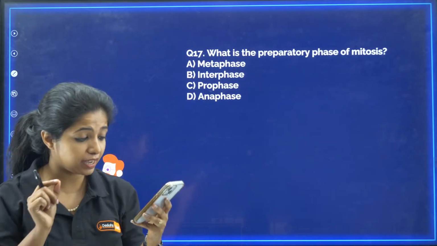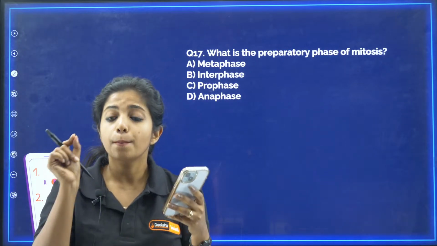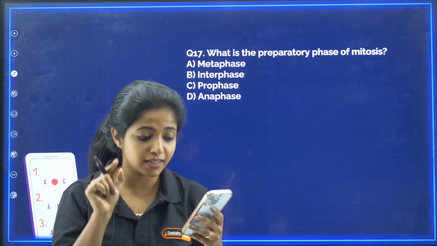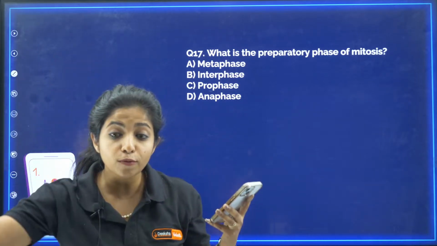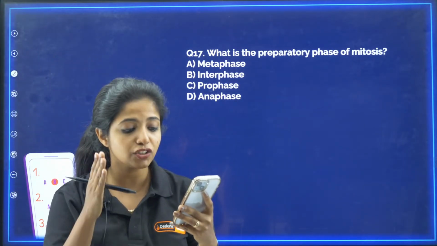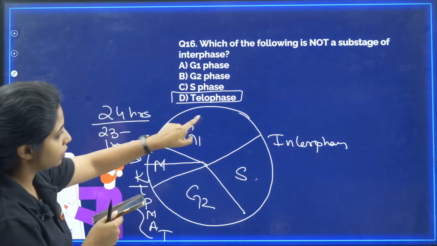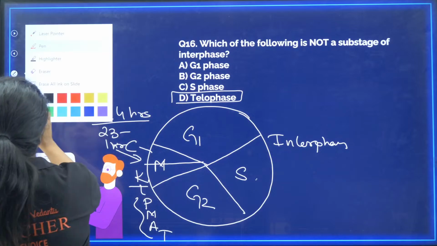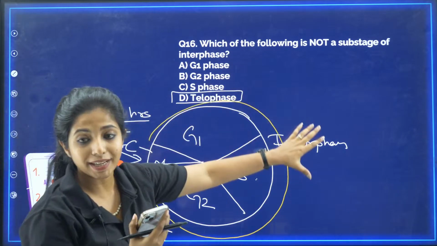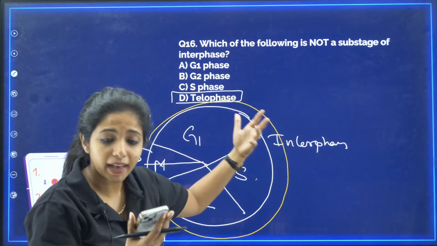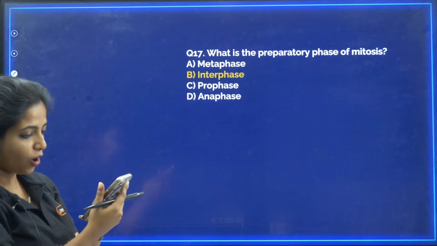Children, preparatory phase. Listen, read the questions carefully. Which is the preparatory phase of mitosis? I told you what is that particular phase in which the cell will take most of its time. It is known as interphase. Starting from this particular point, going ahead with this particular point, it is known as interphase. This is where the cell will prepare for division. So your answer should be B, interphase. So all of you got it correct.